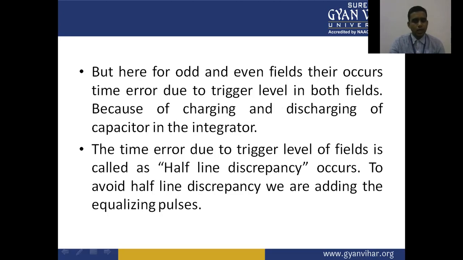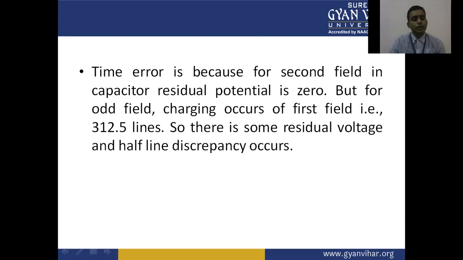To avoid the half-line discrepancy, we add equalizing pulses. The time error occurs because for the second field the capacitor residual potential is 0, but for the odd field, charging occurs during the first field, that is the 312.5 lines. So there is some residual voltage and half-line discrepancy occurs.